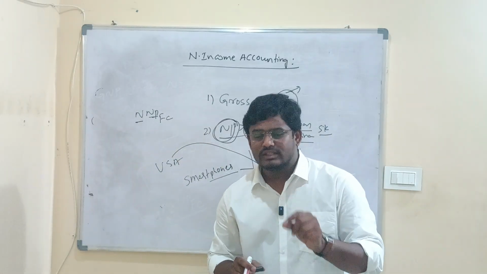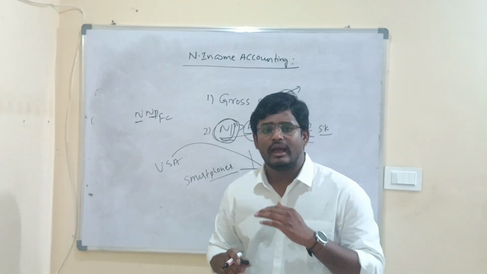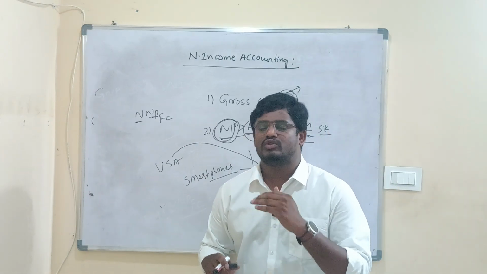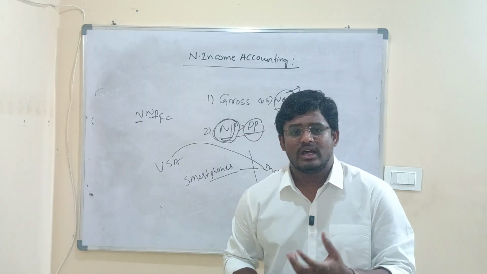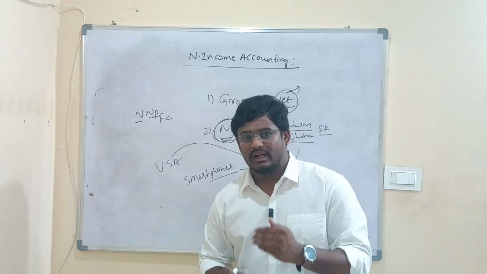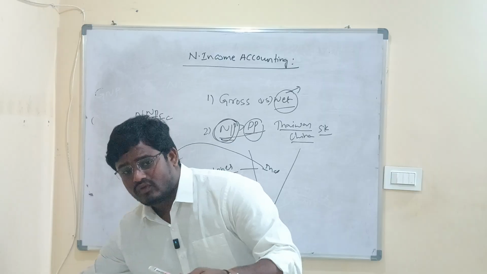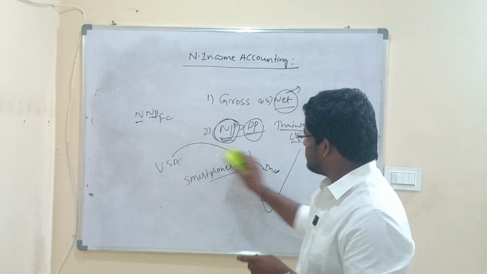That is why national product is considered to be the best. We are talking at the conceptual level, even though GDP is the official measure of national income in India. At the conceptual debate level, national product is considered to be the best one. So we have discussed why national product.